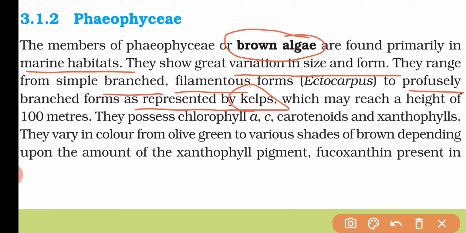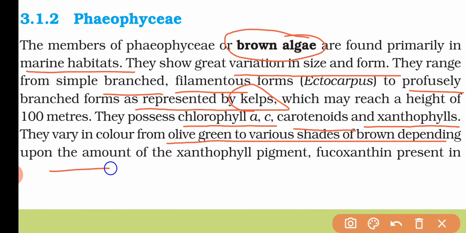And they possess main pigments that are chlorophyll A and C. They also contain carotenoids and xanthophylls. So these are some pigments that are found in these types of Phaeophyceae algae. And they vary in color from olive green to various shades of brown depending on the amount of the xanthophyll pigment, fucoxanthin, present in them.